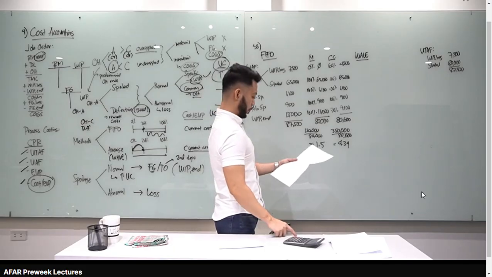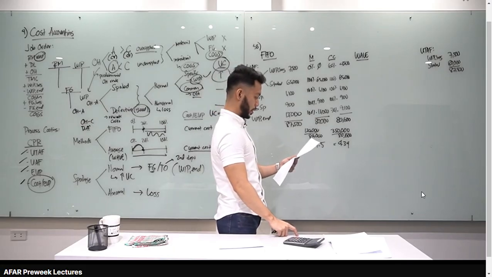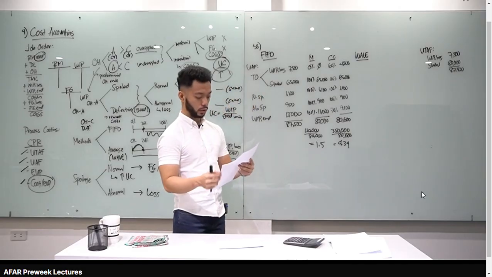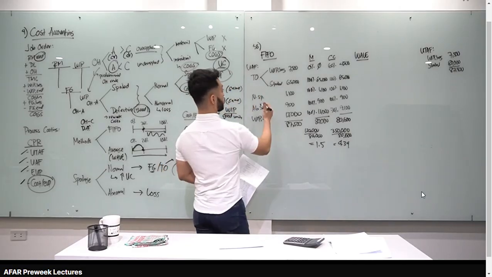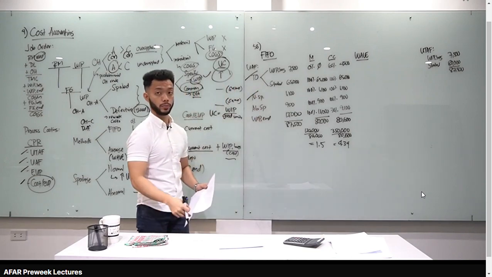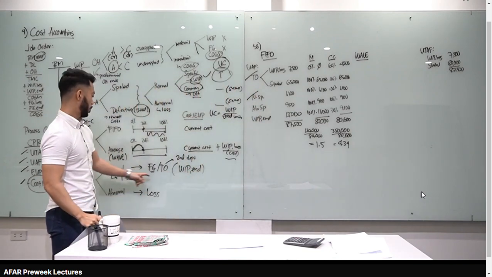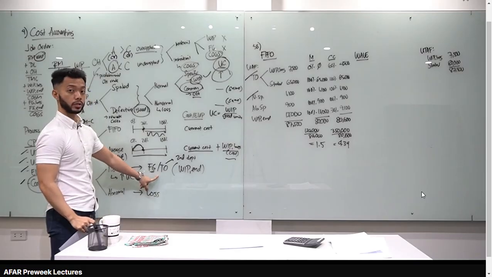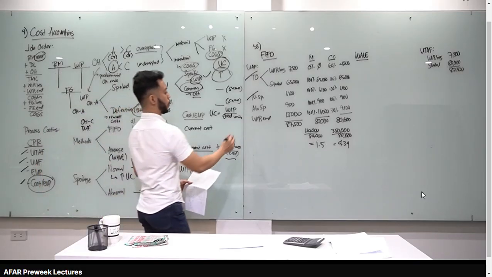Sige. So 4.34, and then after that, check natin, class, ang tanong is total cost assigned to goods transferred out. So ito yung tinatanong sa atin, transferred out units. And don't forget, ipapa-carry natin yung normal spoilage. Okay, pinapa-charge natin yan. Tama? Pag normal spoilage, i-charge mo yan sa transferred out units. Pag abnormal, hindi, sa loss yan. So walang effect sa atin to.